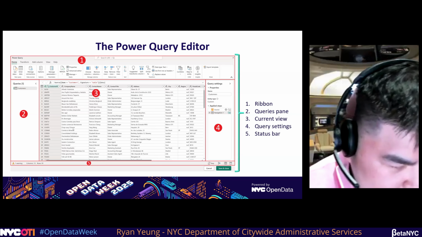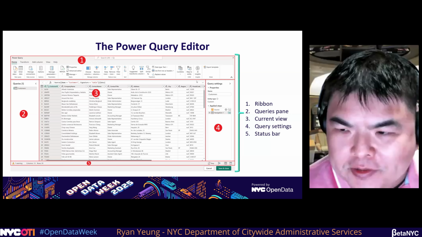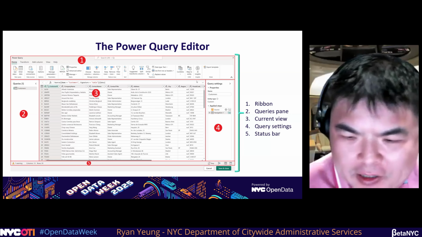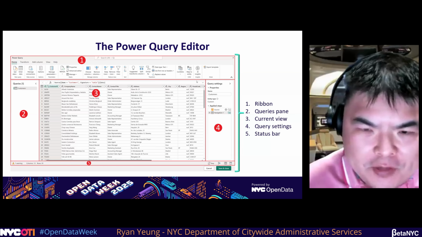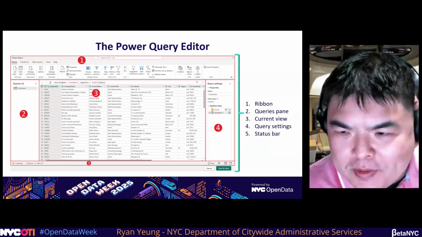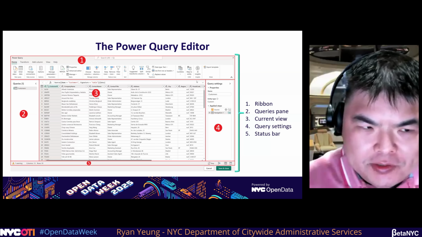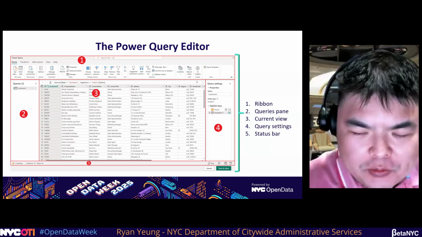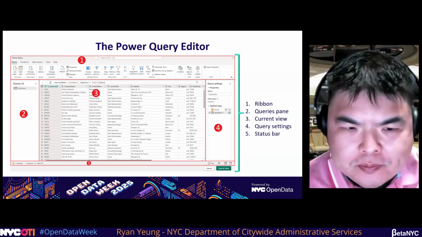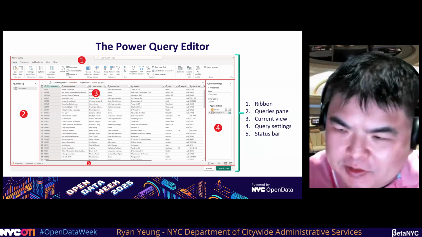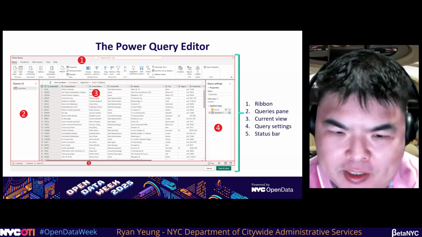But let me explain what the Power Query editor is first. At the top, as you can see, number 1 is the ribbon. It's like any other Microsoft Office application. It's where most of your functions are. On the left-hand side are your queries. Each of your individual connections to a data set is a query. In 3, that's the current view. That's a preview of your data, what it actually looks like. It's like a spreadsheet.